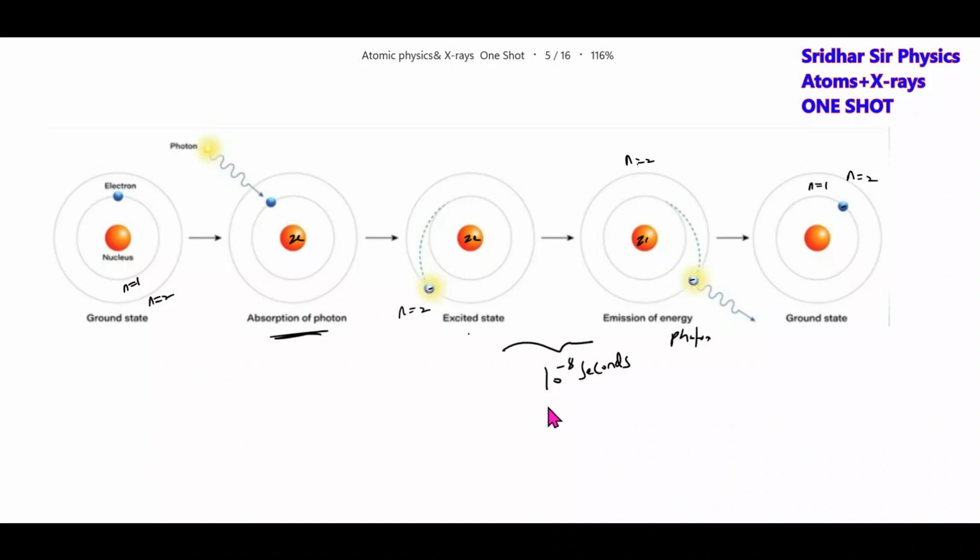There is a standard data which you should remember. Once again I repeat, the electron will stay in the excited state for an interval of time 10 to the power of minus 8 seconds before making a transition to the lower state. This is the lower state, this is the highest state.